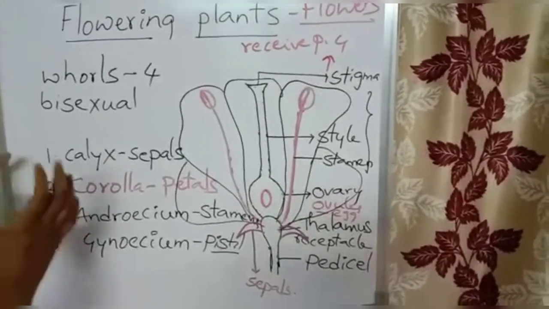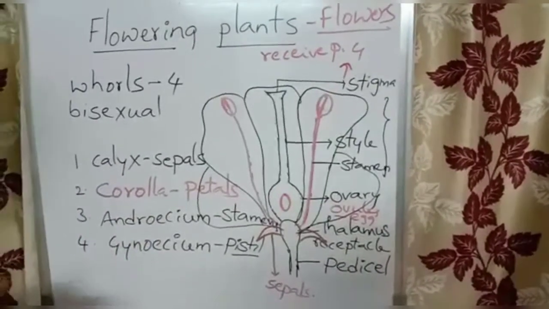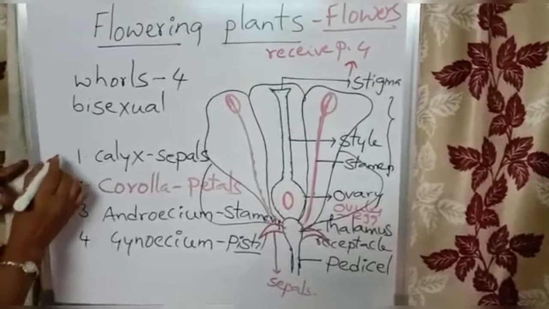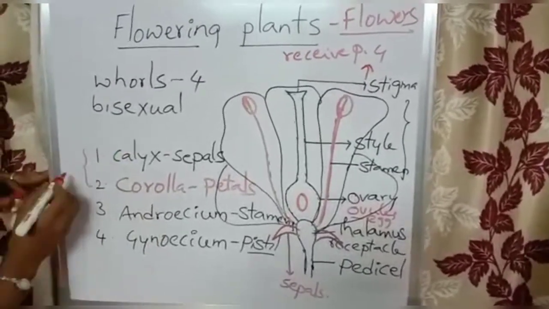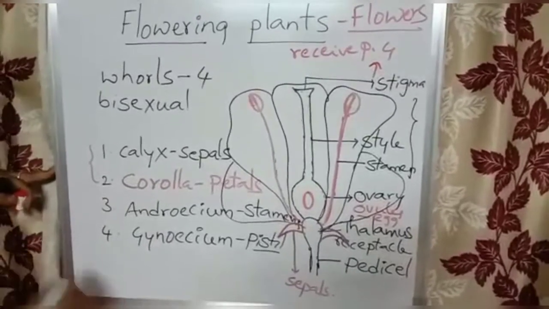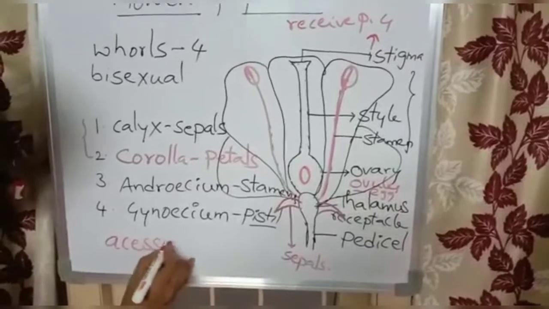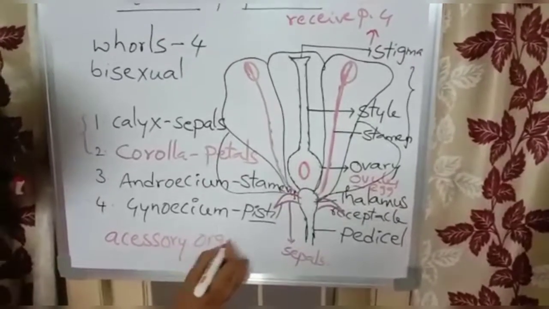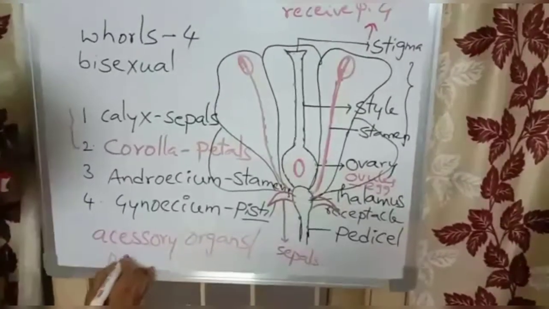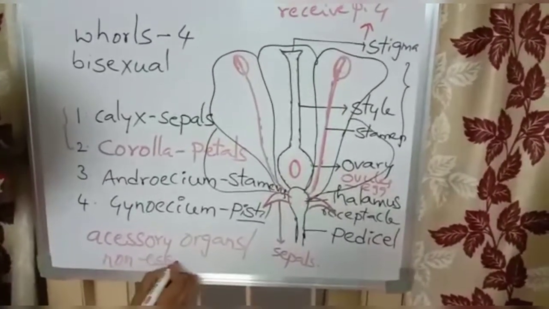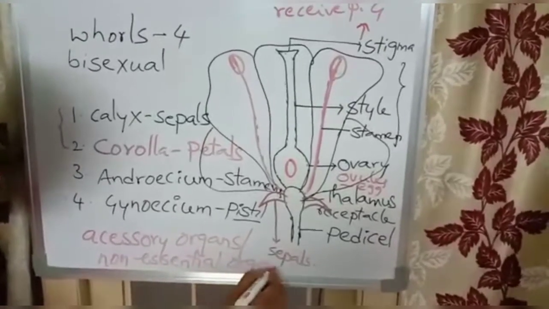These four whorls we can differentiate into two categories. The first, the calyx and corolla, are called accessory organs or non-essential organs.